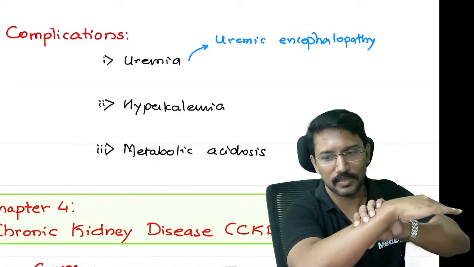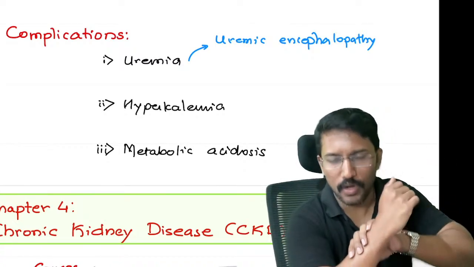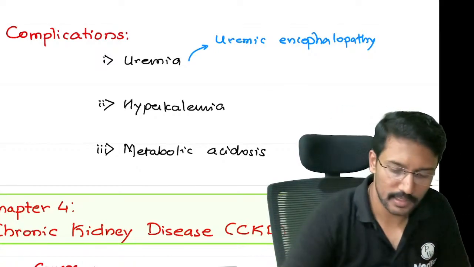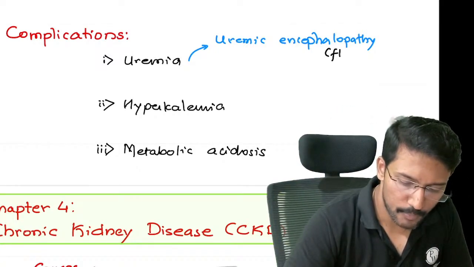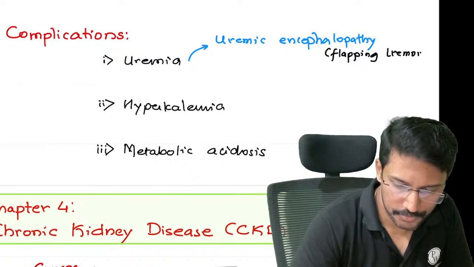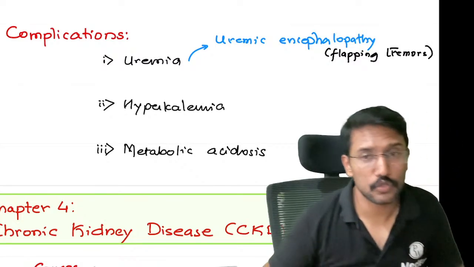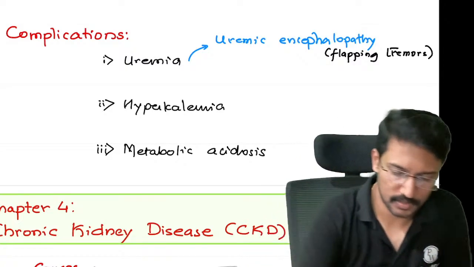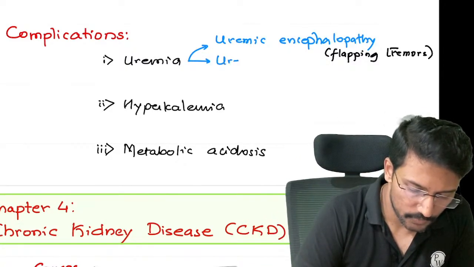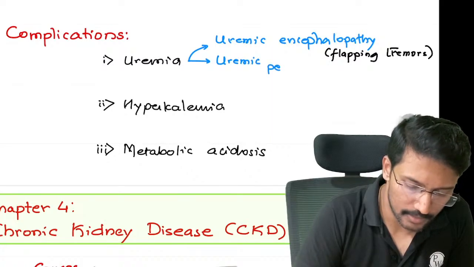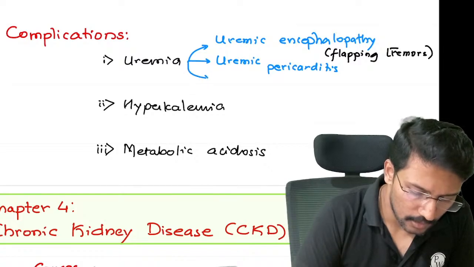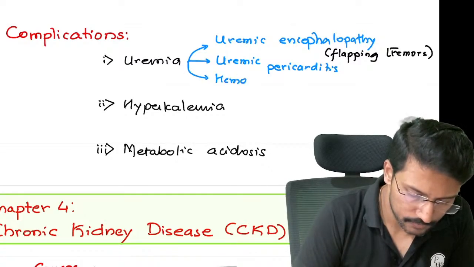What is this called? Right, it is a tremor, but what kind of tremor is it? It is called flapping tremor, right? So in uremic encephalopathy, patients can have flapping tremors. Flapping tremors are also called asterixis, right? Then high urea level can also cause pericarditis. We call it uremic pericarditis, right? Then it can also cause hemolysis.